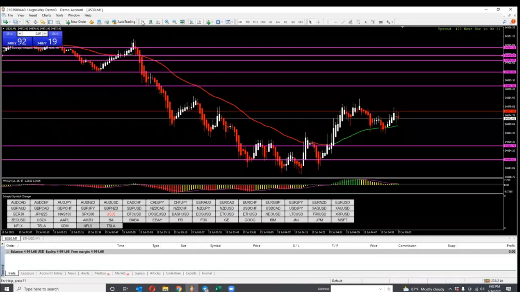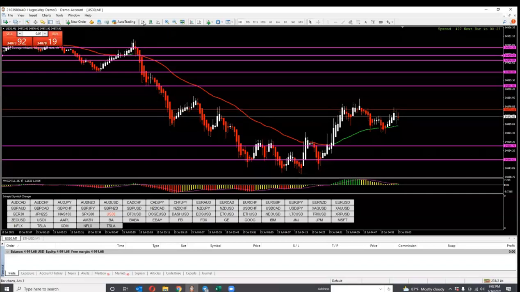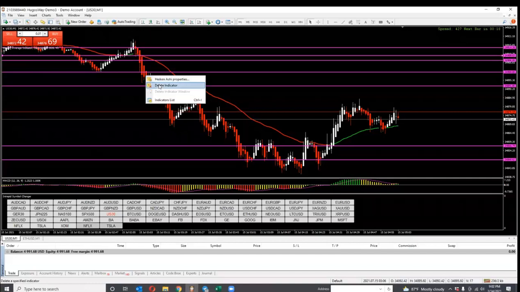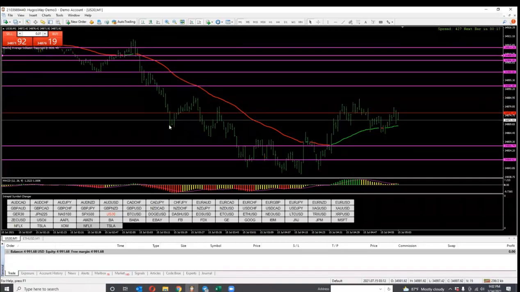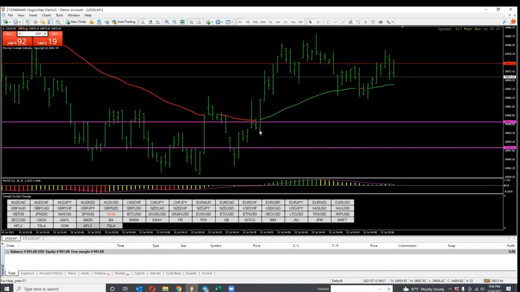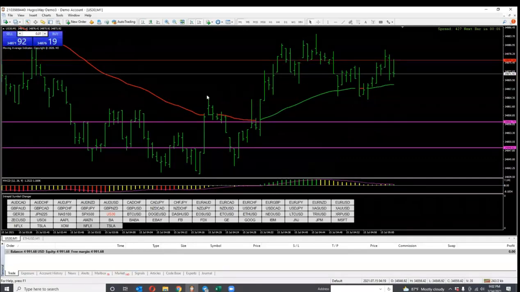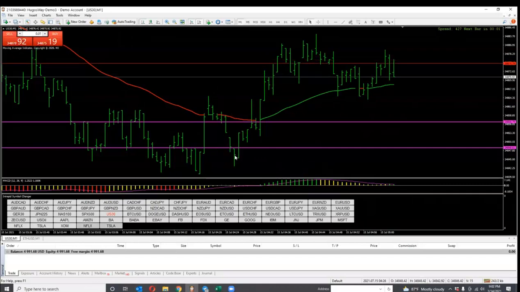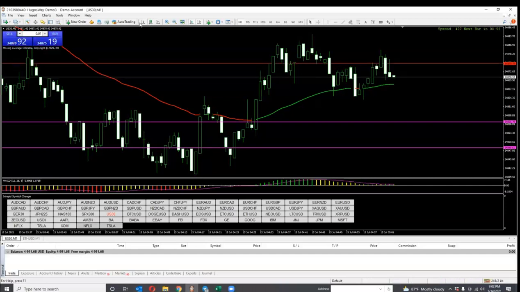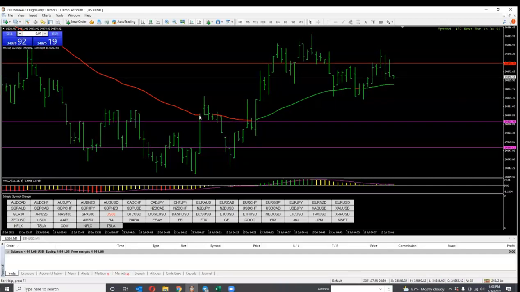The reason my candles are appearing as bars is that most of the time we trade with candles, but on this part I'm going to take my Heikin Ashi candles off. These are bars. These are just like candles. You have your wick. Let me make them bigger so you can see. You have your wicks, your body, your wicks. So they're the exact same thing. You have your body, you have your wick. If you look at this one, this is the body, there's your wick. Your wick is down here, this is your body.